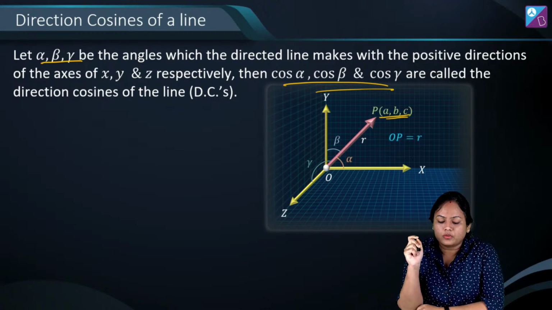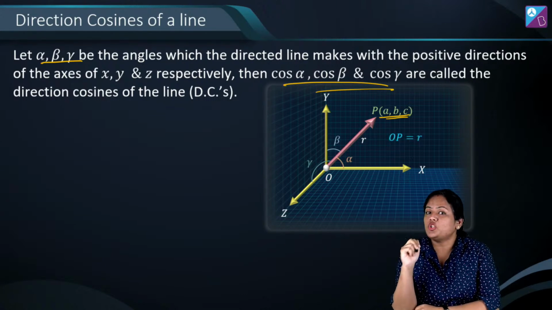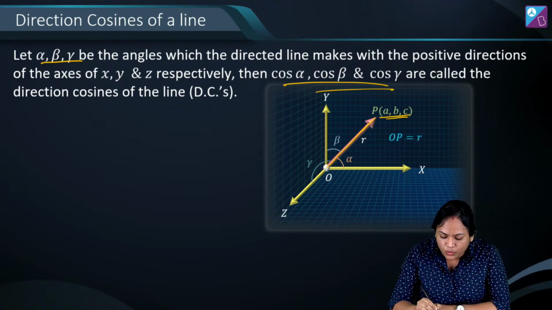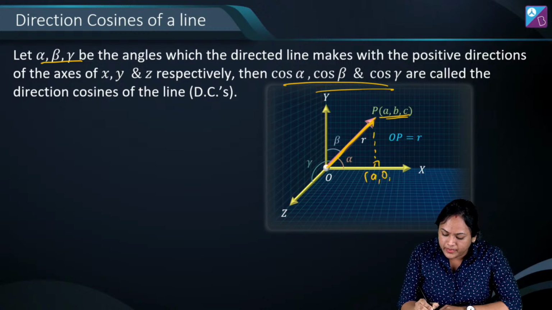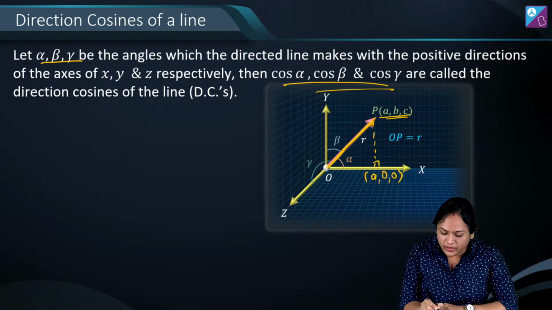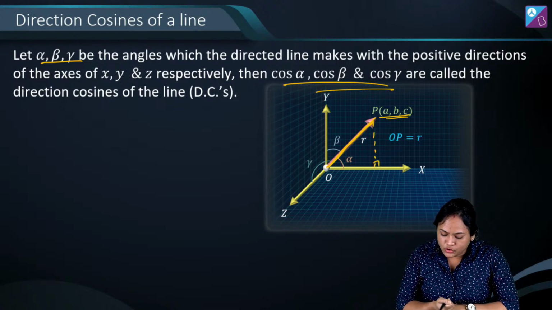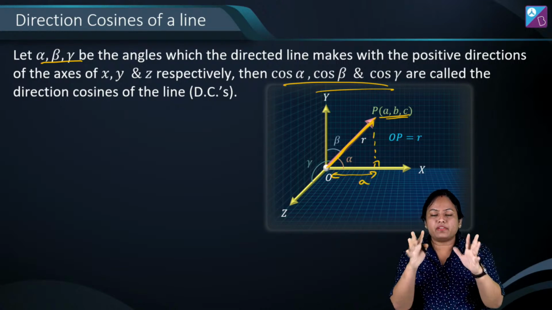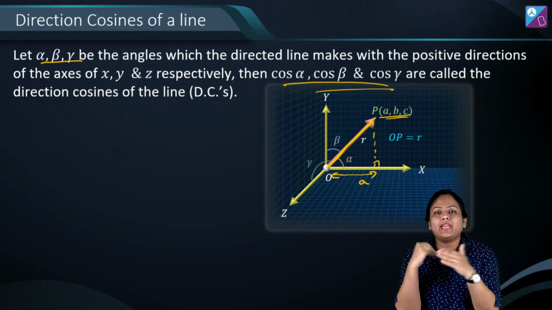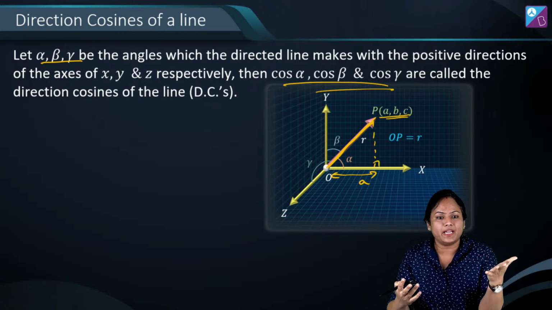ठीक है. Now cos alpha अगर मुझे निकालना है तो I already know that this OP distance is r. And अगर मैंने यहाँ से perpendicular drop किया, I know that this point will be a comma 0. So therefore this distance has to be a. तो अगर इस right angle triangle में if I want to get cos alpha, I know it's based upon hypotenuse, so it will be a by r.